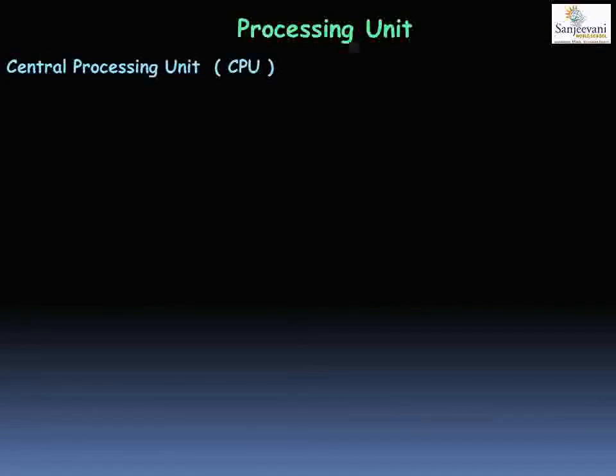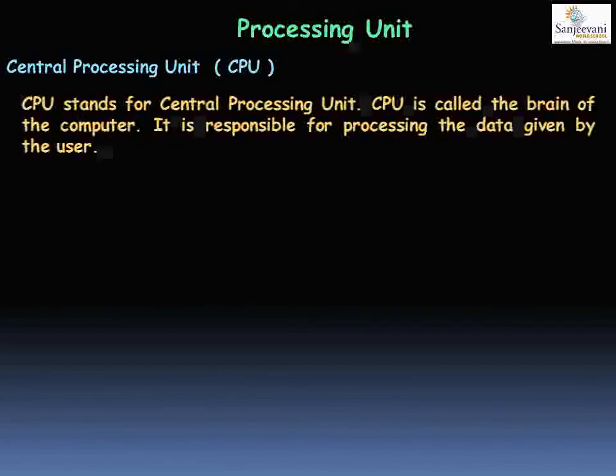Now we are going to learn about the processing unit. Before, we saw that a computer works on the principle of IPO. What is IPO? IPO is input, process, output. Which part of the computer is responsible for processing the data and instructions? It is the CPU, that is your central processing unit. CPU is known as the brain of the computer. Why is it known as the brain of the computer?